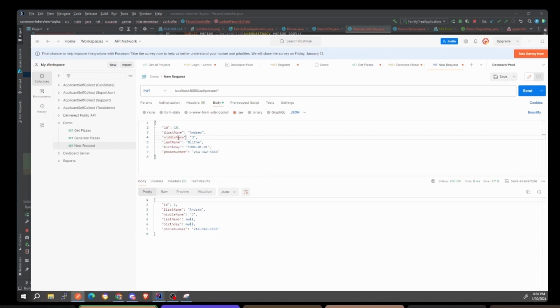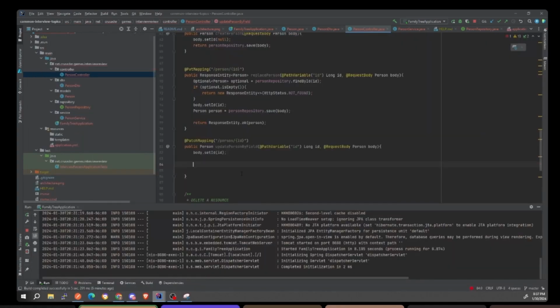Sometimes you don't want to update the entire record. Sometimes you only want to make an update to a specific field. So a patch allows you to do that. If I take all of this out and I change this to Jerry, with a patch, I will not overwrite the entire record with null values. I will only change the first name of this record to be Jerry. Okay, so let me show you how to write a patch.